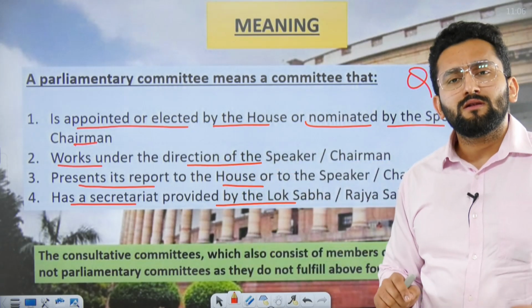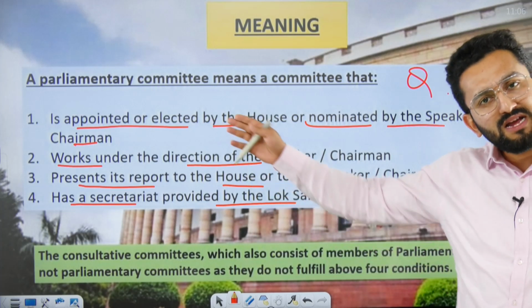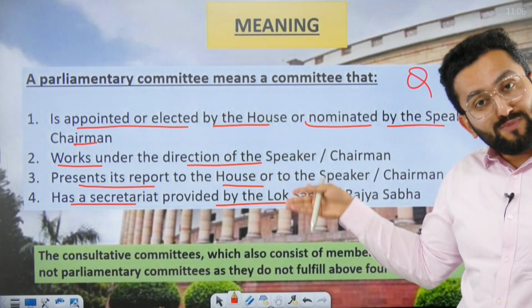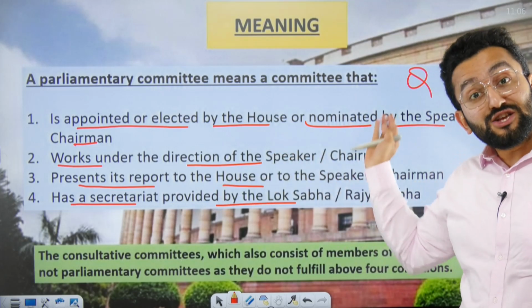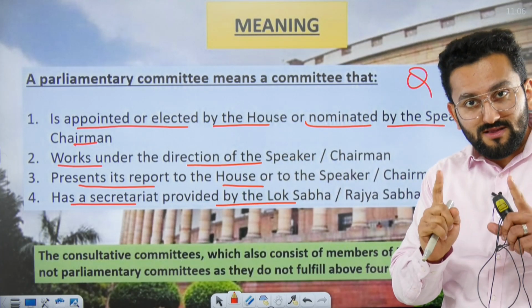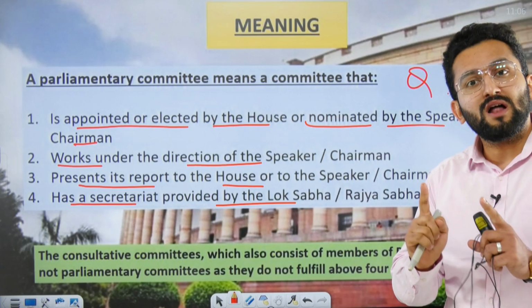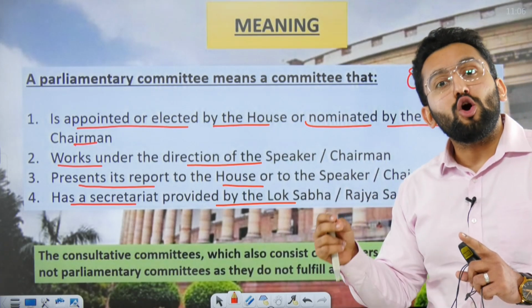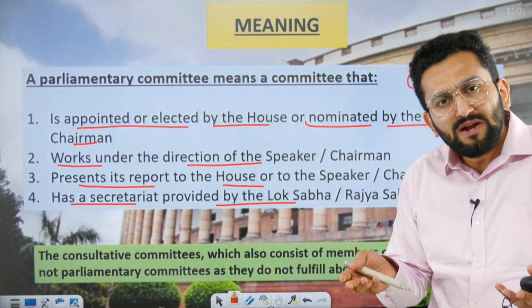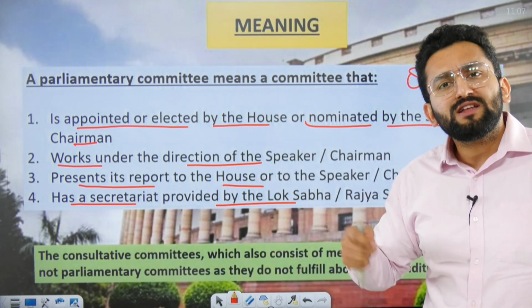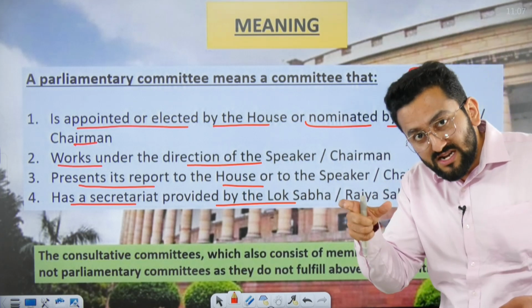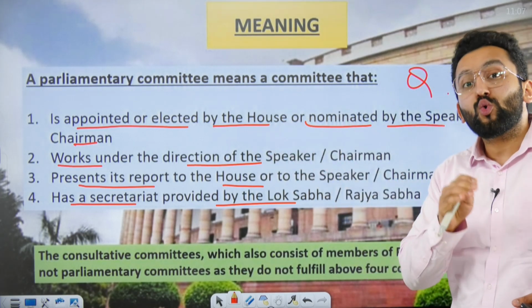So first of all, members within a parliamentary committee can be elected by the House, or these members can be nominated by the Speaker in case of Lok Sabha and Chairman in case of Rajya Sabha. It means members in parliamentary committees can be elected or can be nominated. It depends on which parliamentary committee we are talking about, right? But if UPSC uses the word parliamentary committee, so election, nomination both work.